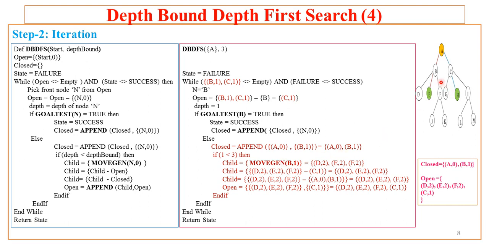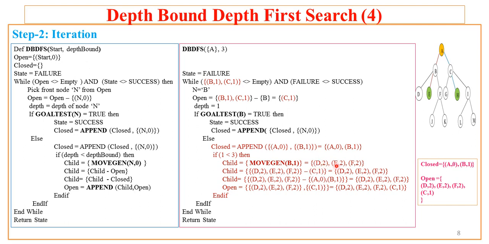B is very well present in the search list, and whatever child nodes are there of B, that is D, E and F, these are at level 2, that is 1 plus the current node B. So B is at level 1 and D, E and F are at level 2, that is current depth plus 1. So moveGen will return D, E and F with the level value of those nodes, that is 2.